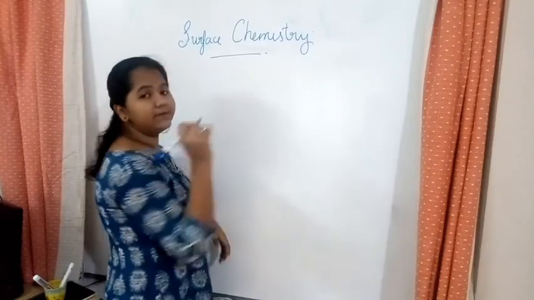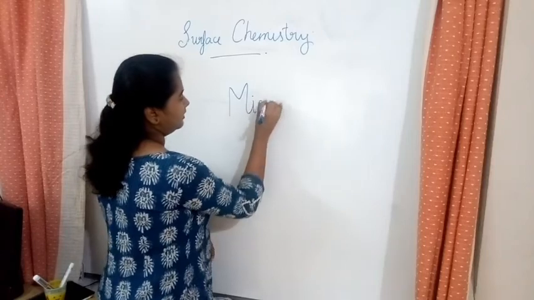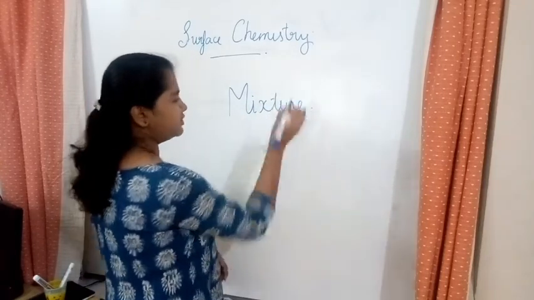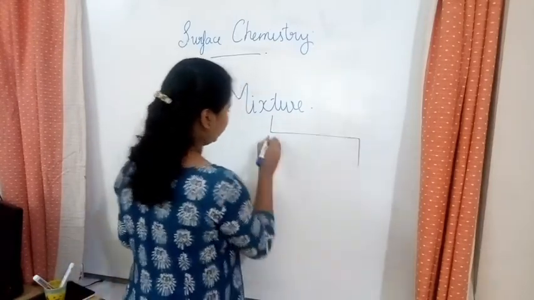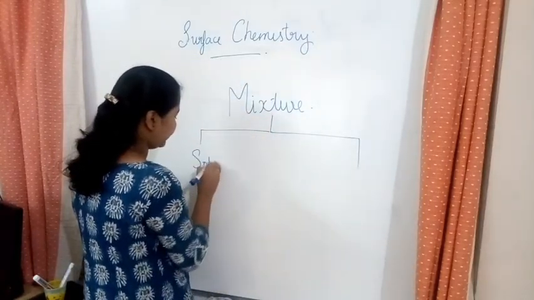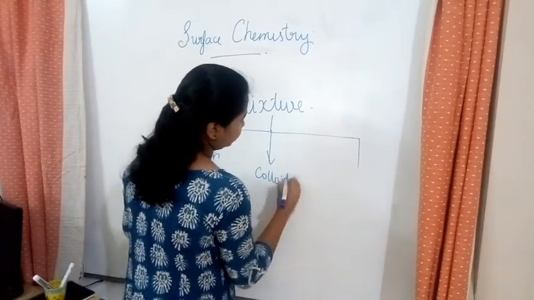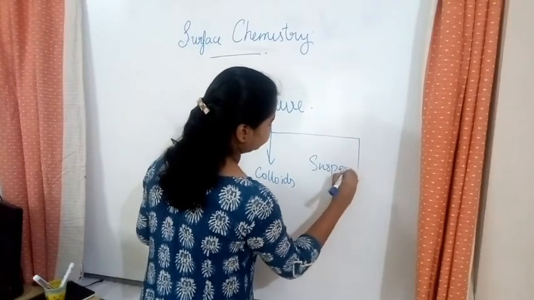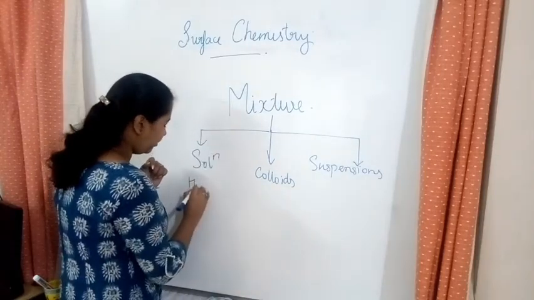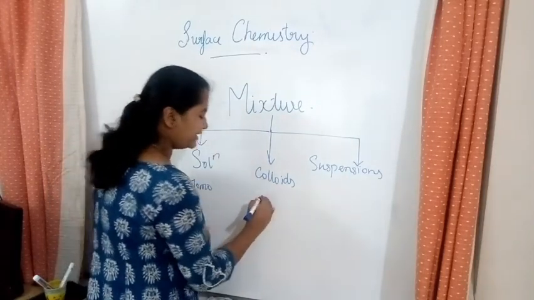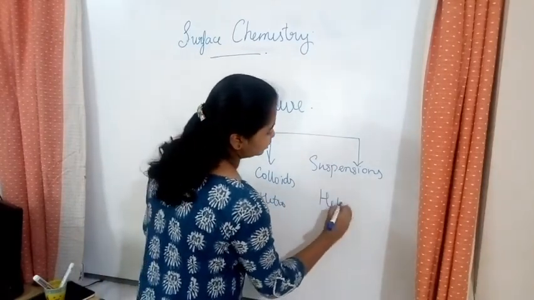Today we've learned about the word mixture in our lower classes, so let's write. Mixtures are of 3 types. We have learned that also in our lower classes. First one is solutions, second one is colloids, third one is suspensions. Solutions are homogeneous, colloids are heterogeneous, and even suspensions are heterogeneous.